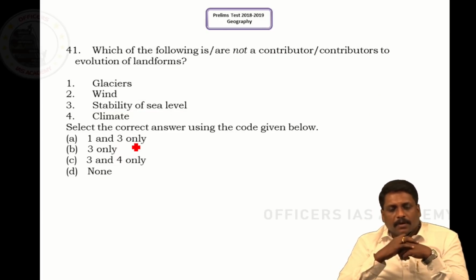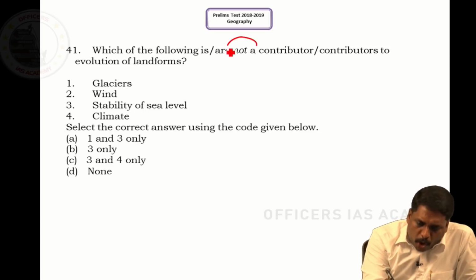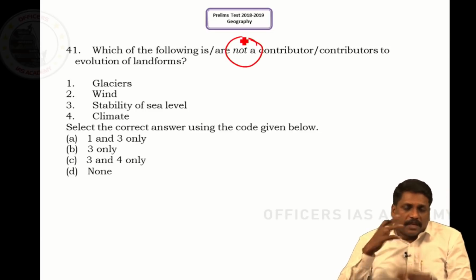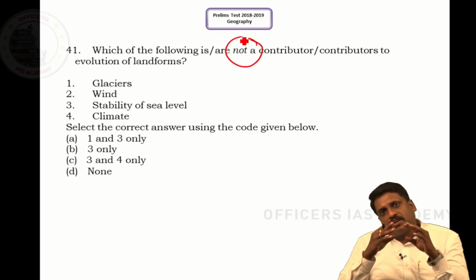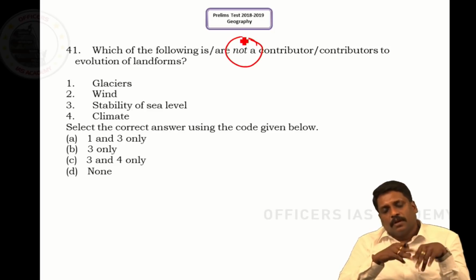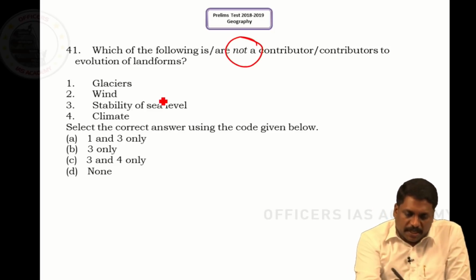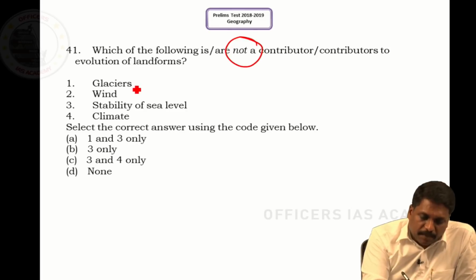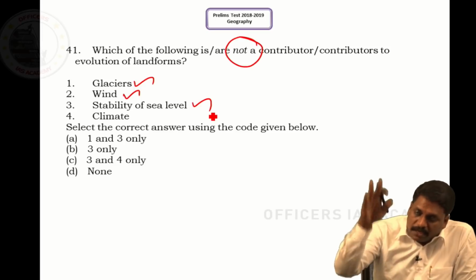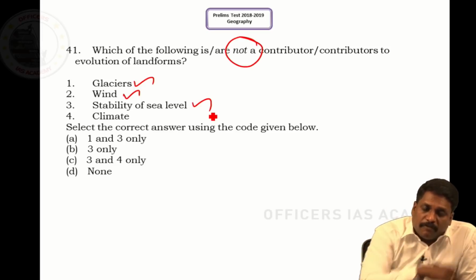Question number 41. Which of the following is not a contributor to the evolution of landform? If that is the case, first we will understand which are the contributors to the evolution of landform. Then we will say which has not resulted in evolution. Glacier, yes. I have a landform which is created by glacier. Wind. When I talk about Aeolian topography, the topography in the desert, it is created by wind. Stability of sea level. Rise and fall of sea level will affect landform formation in general.